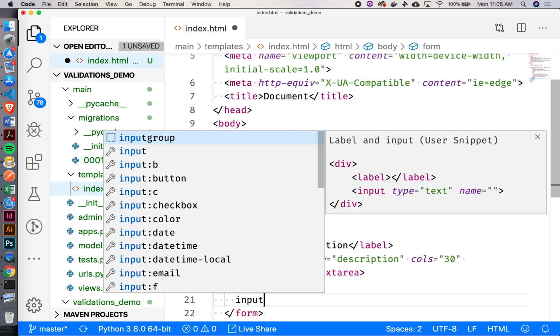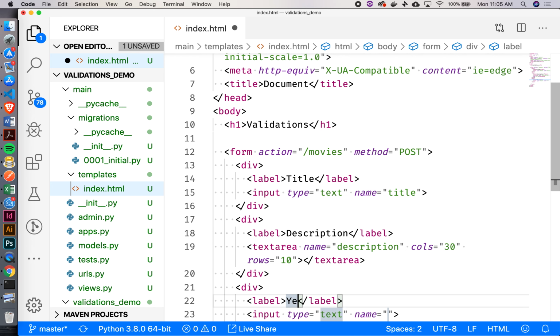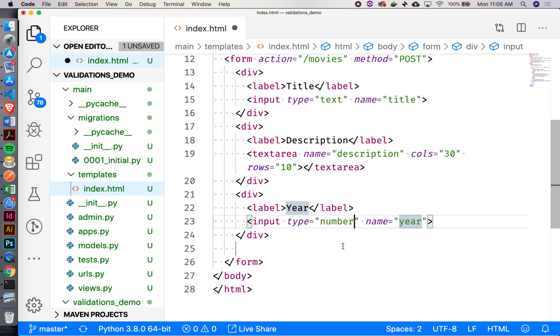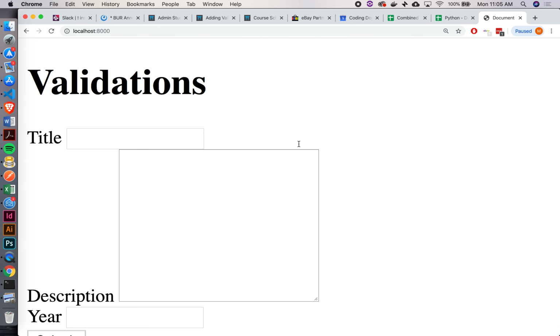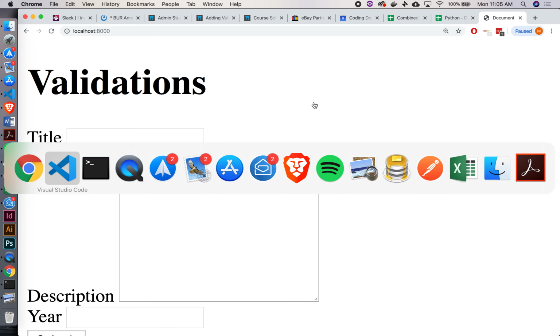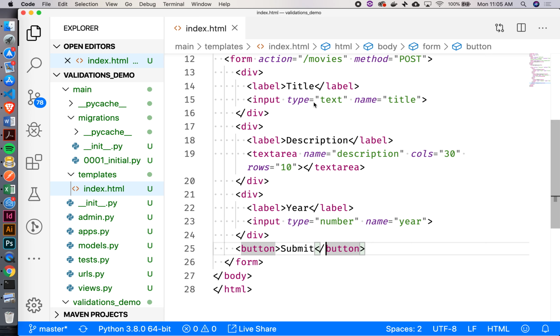So we'll do input group again, year. I want to change this to number actually, so I want that to be some kind of an integer, right? All right, and then I'm going to have a button to submit this. Let's just refresh this, make sure that our form is in there. There we go. A div? No, you can use p tags if you want. It's really up to you. Not too big of a deal there.